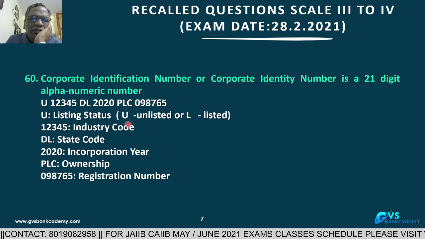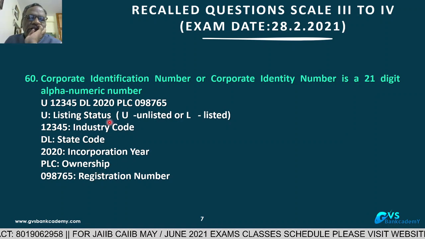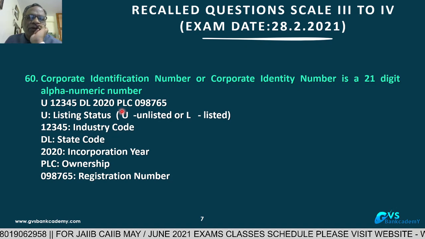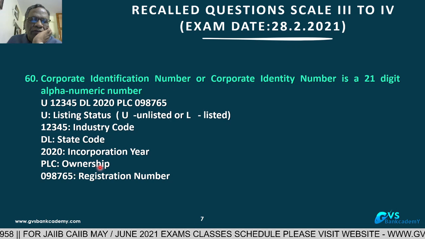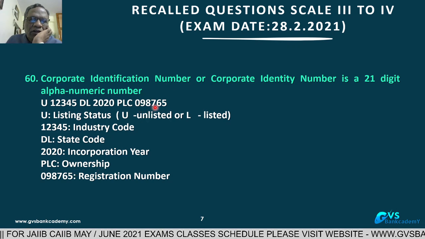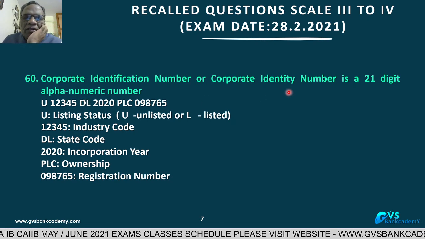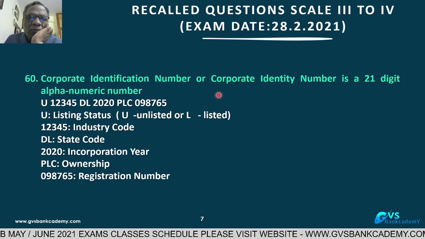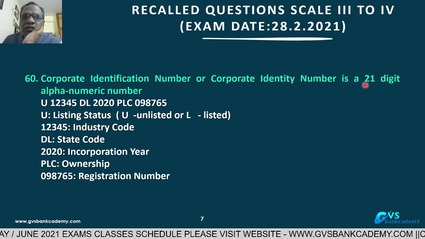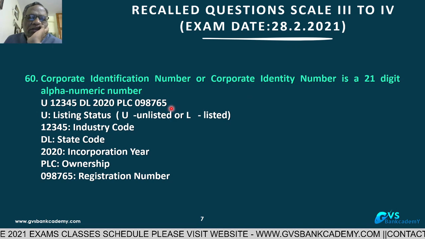Then PLC is the ownership of the company, that is private limited, public, or any other company as per the Companies Act 2013. Then the last 6 digits are the registration number. So for the first time they are asking this question, the corporate identification number, a 21-digit alphanumeric number. What are the different characters and numbers?